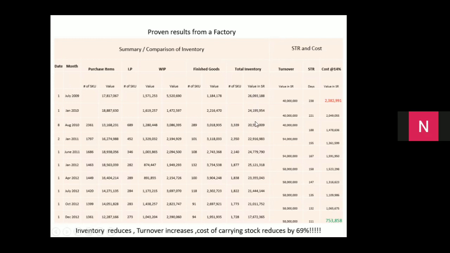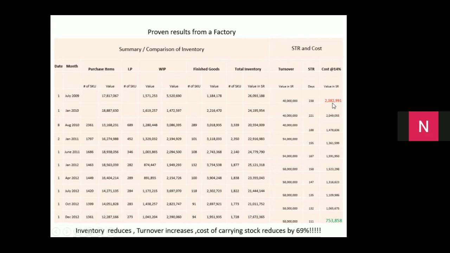Then we started improving on the inventory. Slowly, we started improving the inventory, increasing the turnover and reducing the inventory value. Both actions were taken. We increased the turnover, and on the other side, we reduced the inventory value, such that by 2012 end, we had a turnover of 58 million from the 40 million we were doing, and our inventory had come down to 17.67 million, which helped us to reduce the cost of inventory to 753,000 real.